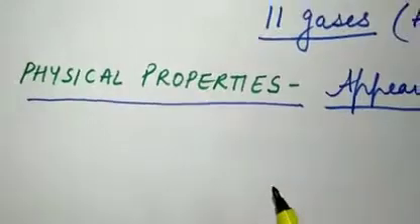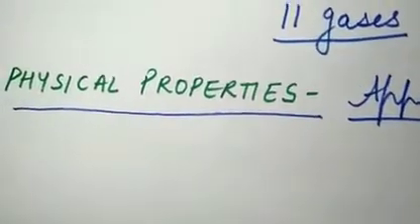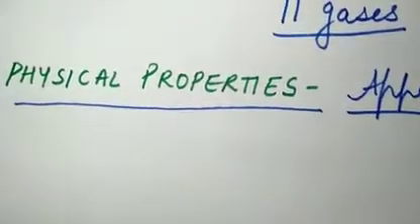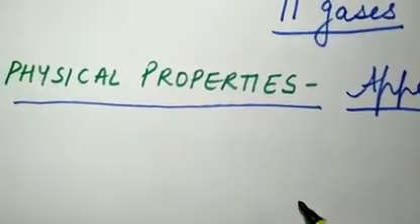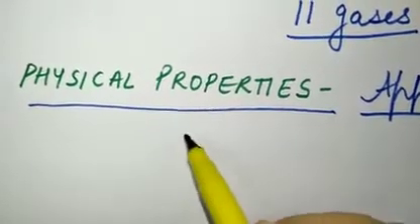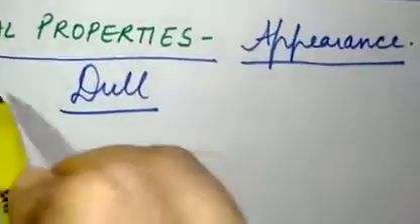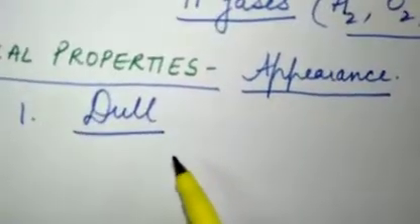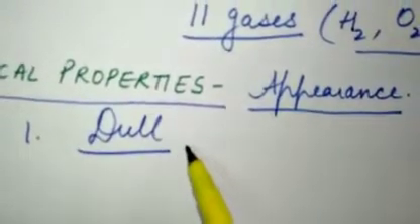Now, as we studied in metals, here the properties are just the reverse of the metals. For example, we studied that metals are lustrous, that is, they have a shiny appearance, but non-metals are dull in appearance. Number one, they are dull in appearance. Dull in appearance means they do not shine, okay?